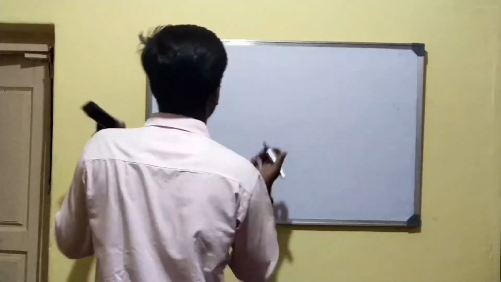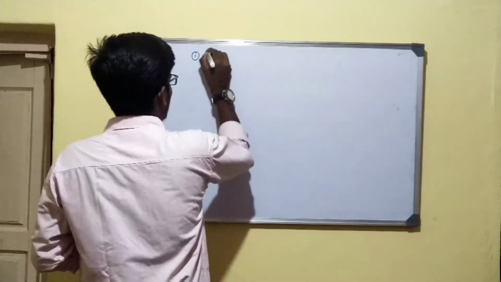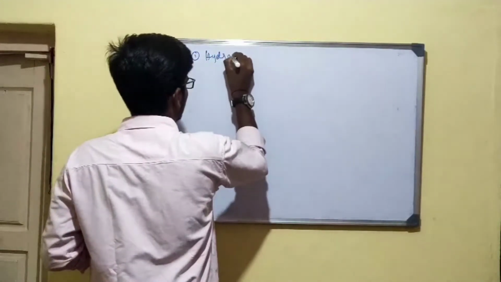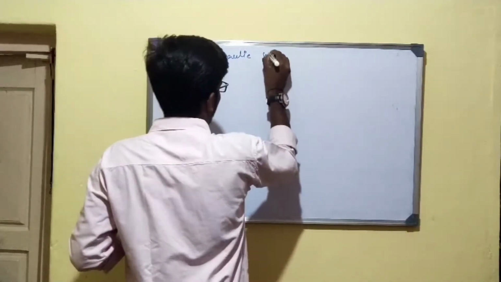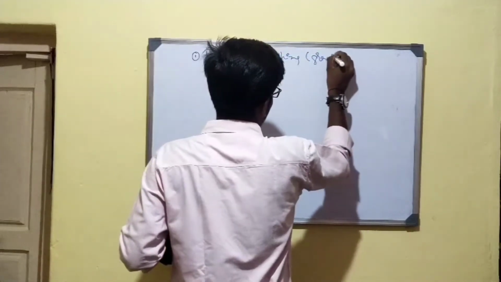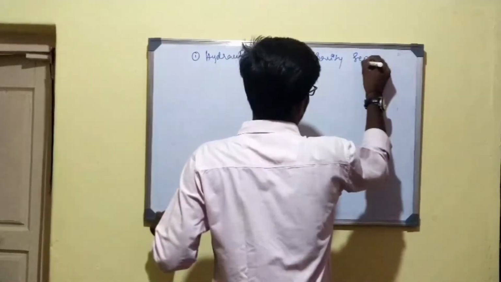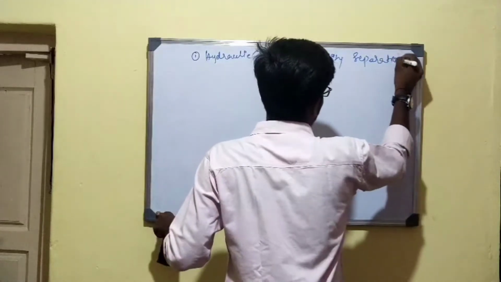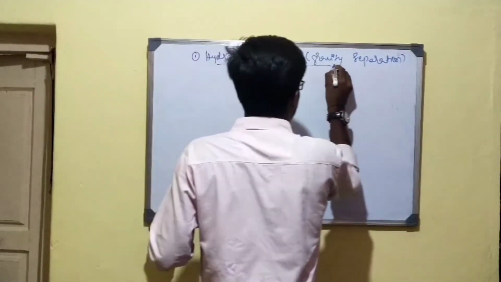Among the physical methods for the concentration of ore, the first is hydraulic washing, or you can say gravity separation. This method is favorable when there is a difference in the density of the ore particles and the impurities.